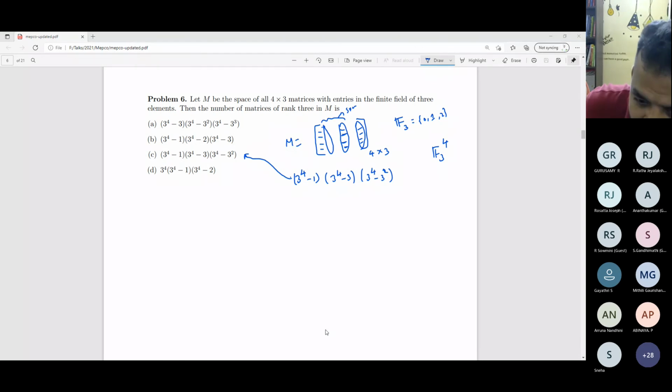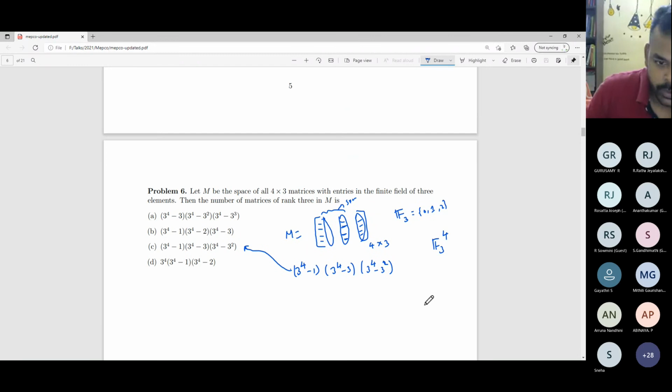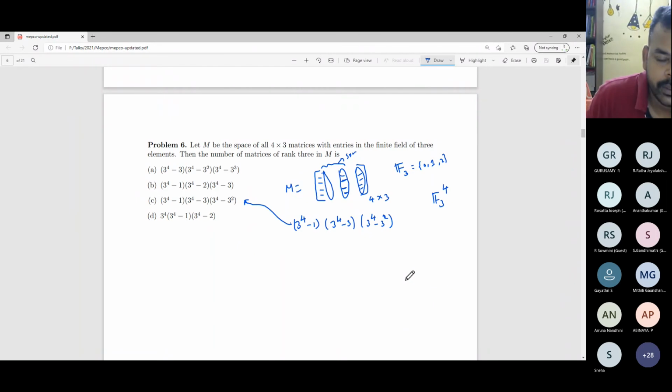Can you repeat this because the network is not working properly? Which one? This problem 61, sir. Just shortly. Okay, so we have to see the number of rank 3 matrices in M, where M is the set of all 4x3 matrices with entries from the finite field.